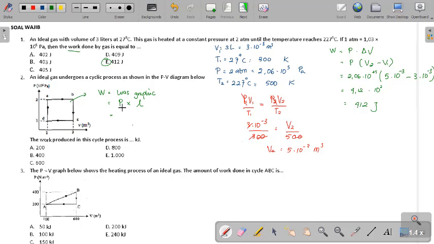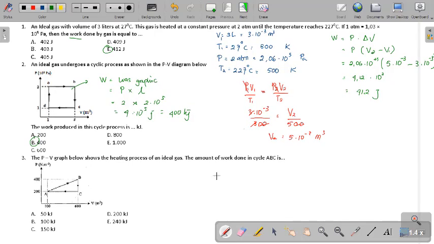For the length, let's use this 1 to 3, so it will be 2 times the width, 10.5. So the result is 4 times 10.5 joule. Change to kilojoule, it will be 400 kilojoule. So easy, yeah. If you want to find the work of the full cycle process, you just use the area of the graph.